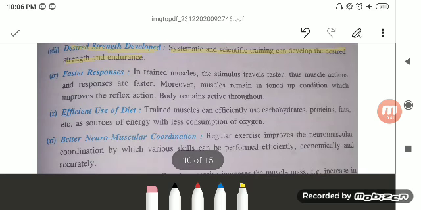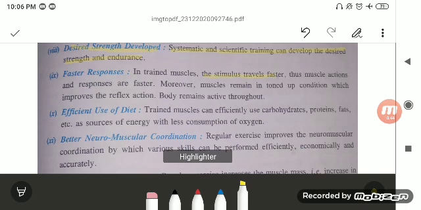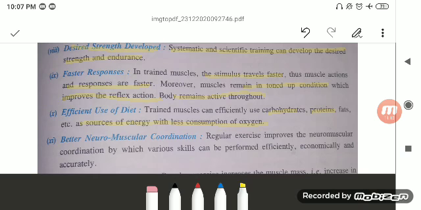So the faster response. In the trained muscle, the stimulus travels faster, that is your nerve impulses, and the muscle action and responses are faster. So they remain in toned up condition, they remain in the active position, and they improve your reflex actions, and the body remains active throughout. Efficient use of the diet plays a very important role. We use carbohydrate, protein, fats as a source of energy with the less consumption of the oxygen.